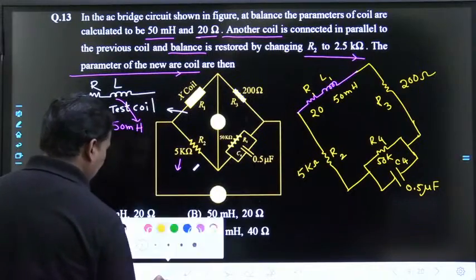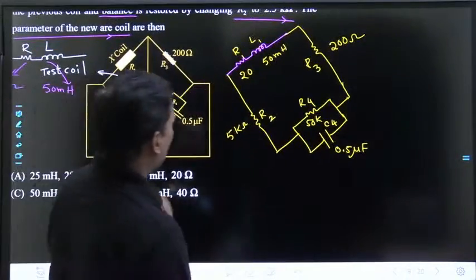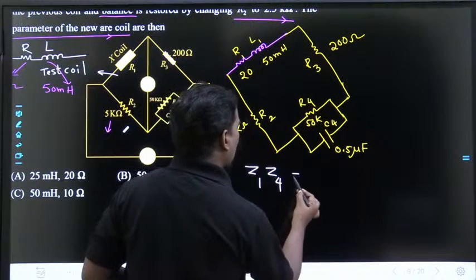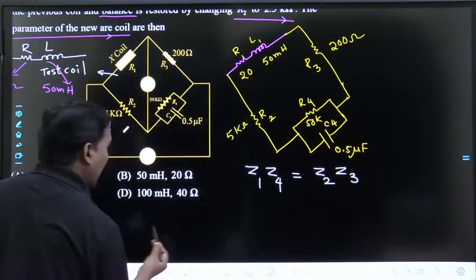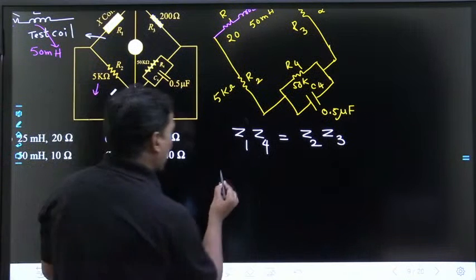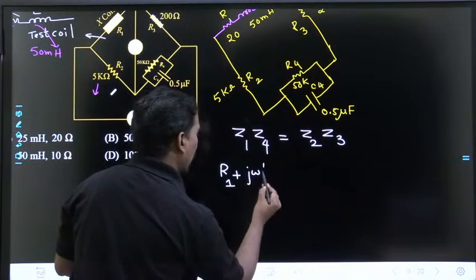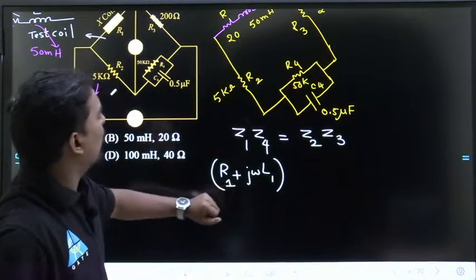So how to do? Any idea? See here, this bridge is balanced, right? Bridge is balanced means the condition is Z1 Z4 must be equal to Z2 Z3. Z1 is R1 plus j omega L1.